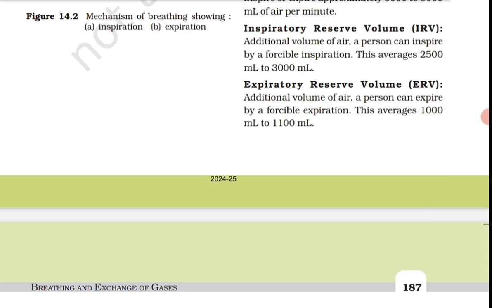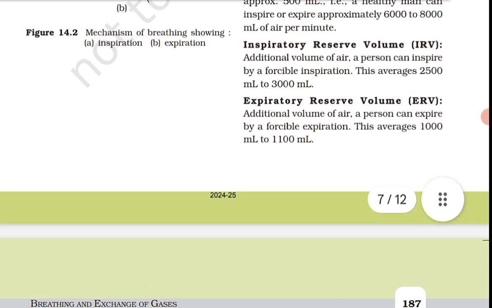On an average, a healthy human being breathes 12 to 16 times per minute. The volume of air involved in breathing movements can be estimated by using a spirometer, which helps in clinical assessment of pulmonary functions.